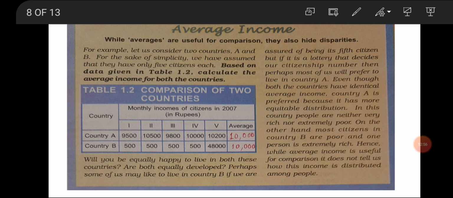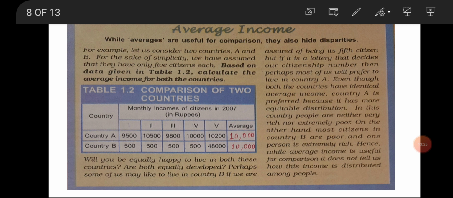But here you can see that the distribution in country A is okay. There are not many differences, not much gap between two citizens. But in country B, there is much more gap between two people, like 500, 500, 500, then 48,000.